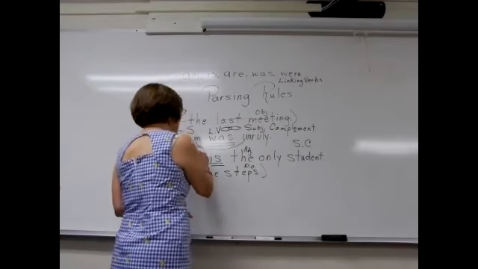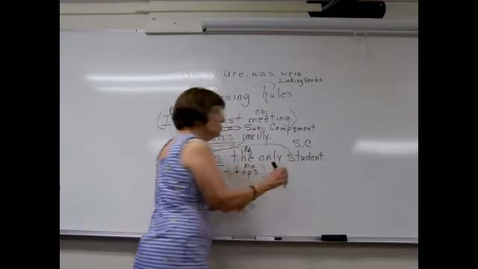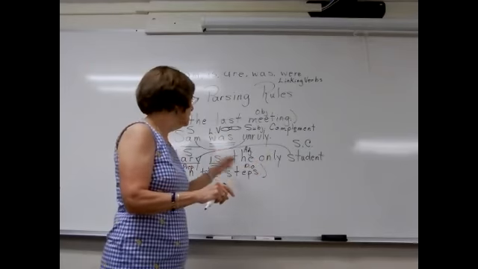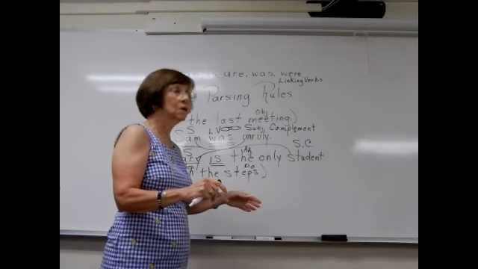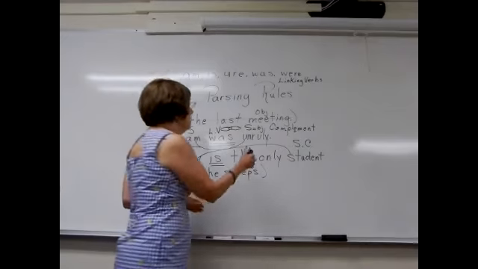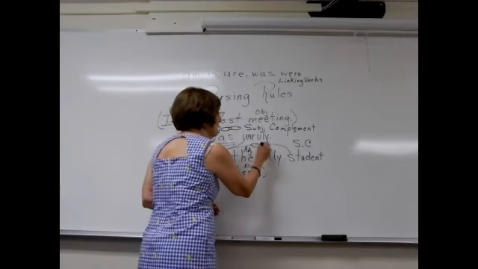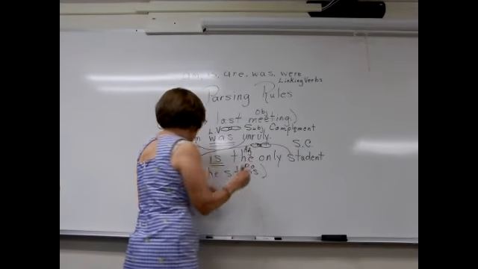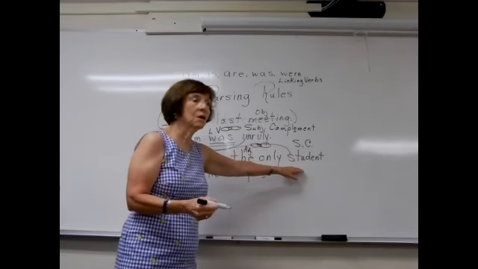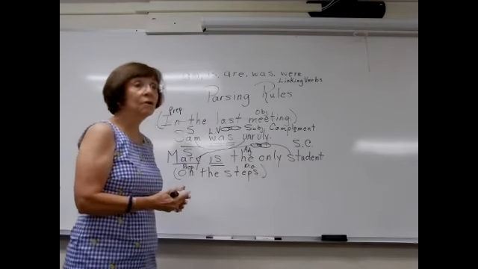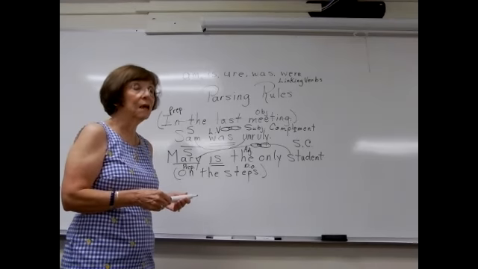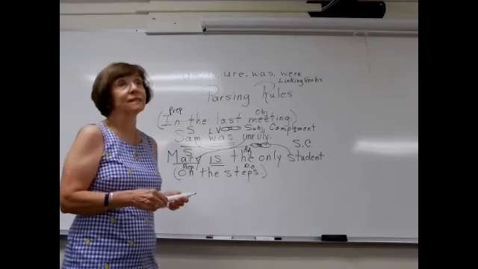That means that Mary and student are the same. They're not different. If I said Mary is cooking, that wouldn't work. But Mary is the only student. Student and Mary are the same. They are linked. That's why they're called linking verbs, because it links the subject with the subject complement. So now you know a little bit about how to find subjects and verbs as well as direct objects and subject complements.